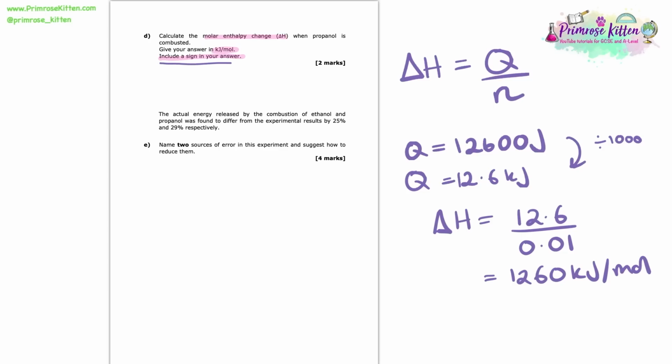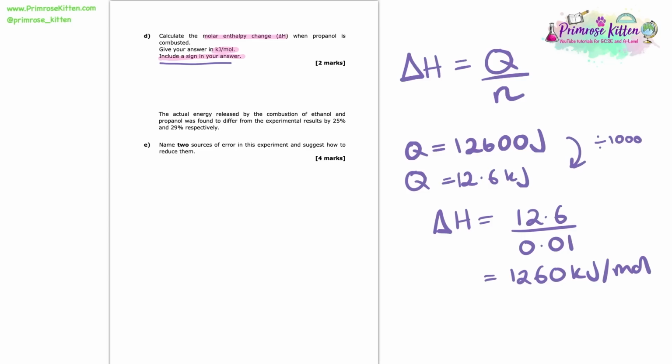The final thing to keep an eye out for is notice it says include a sign in your answer. Now what this refers to is this ΔH, is it exothermic or is it endothermic? Does heat energy get taken in or given out? And in this case, we know that on burning this fuel, we gave out heat energy because it caused the water to increase in temperature by those 30 degrees.